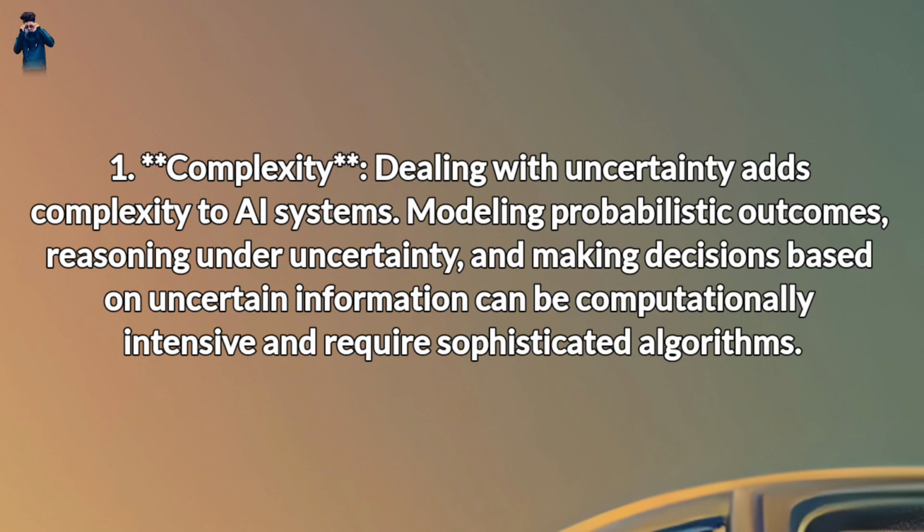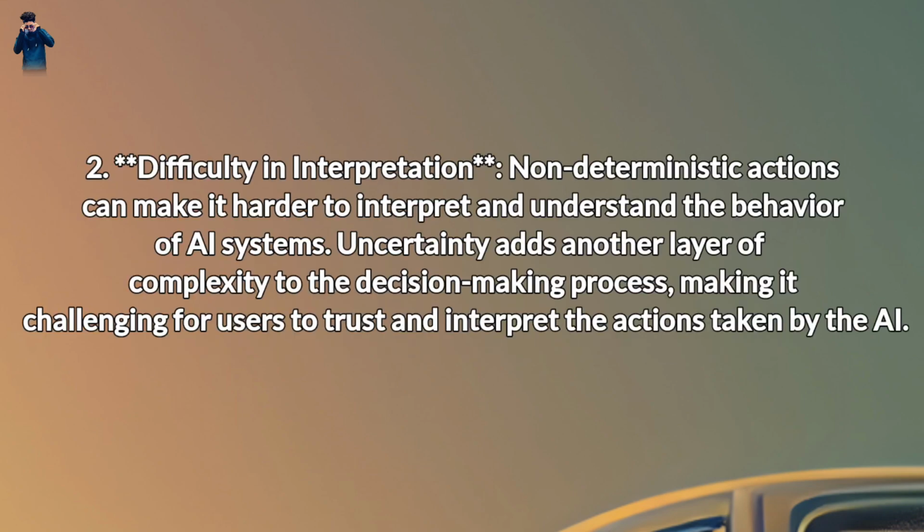1. Complexity. Dealing with uncertainty adds complexity to AI systems. Modeling probabilistic outcomes, reasoning under uncertainty, and making decisions based on uncertain information can be computationally intensive and require sophisticated algorithms.